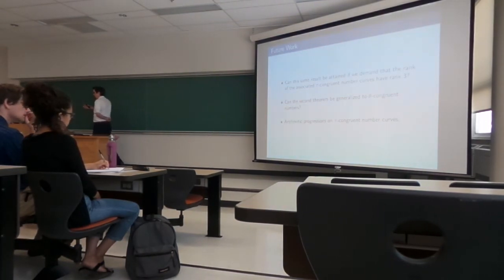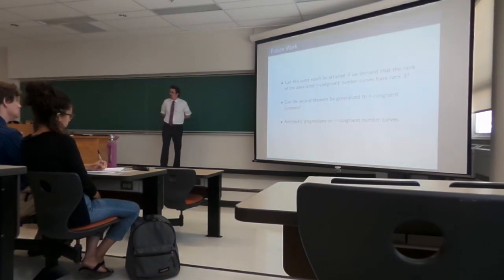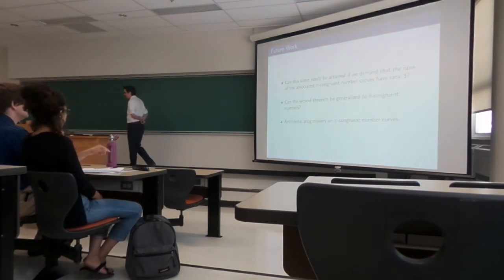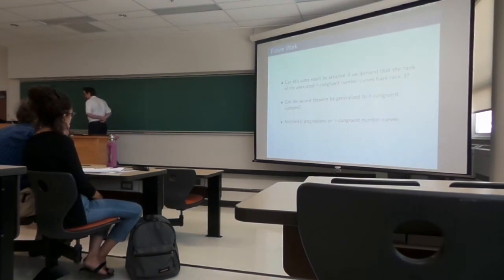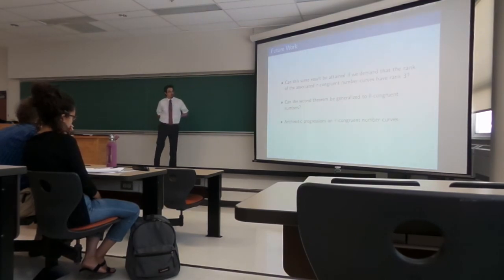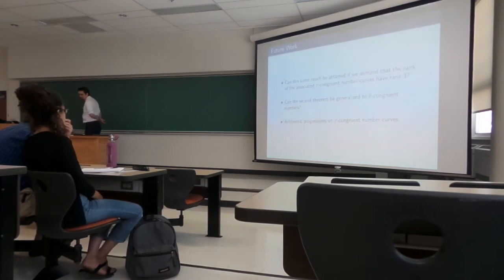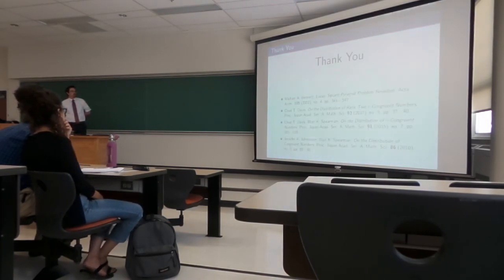If we want to get away from these distributions, another question that I have asked and haven't yet found any solution to is, could you find an arithmetic progression, a non-trivial arithmetic progression on the tau congruent number curve? This has been done for congruent number curves. So it'd be interesting to see if you could do this for the tau congruent number curves. And in fact, the solution to that might actually give you a solution for the rank 3 question. Okay, that's it. Thank you very much.